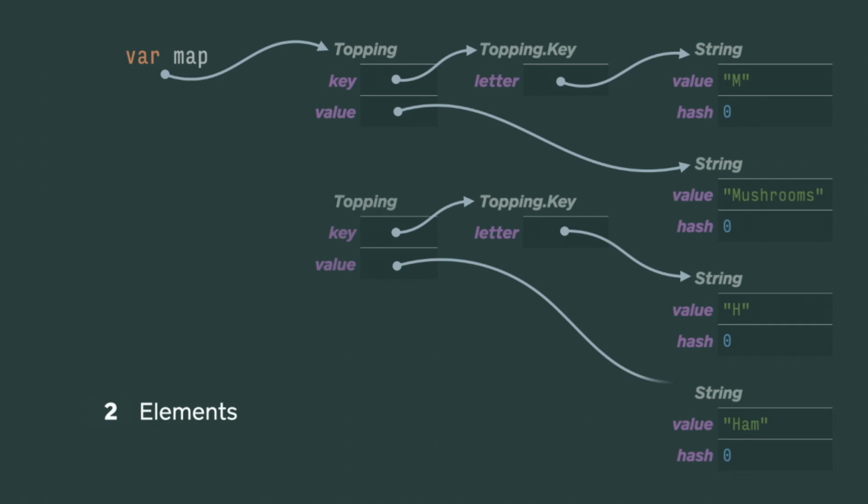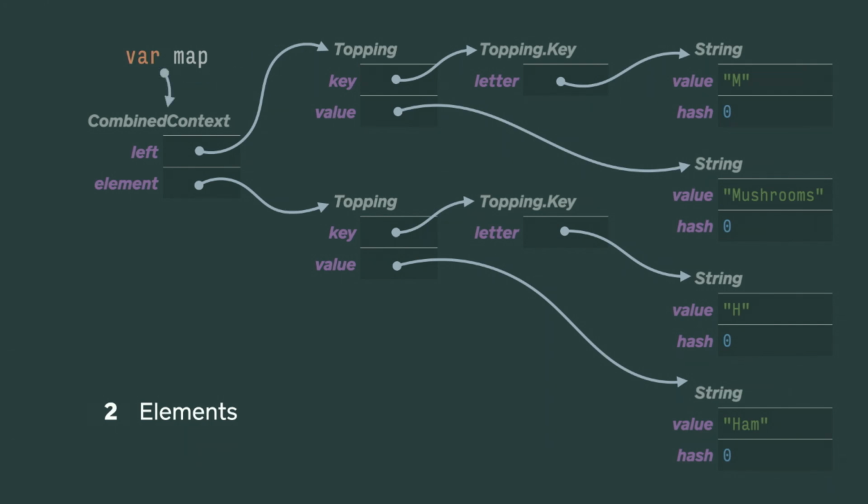I create a key for it and an object for it. This is the actual thing that we're putting in the map. And then when I call the map.plus, this is where the magic happens. It's going to create a combined context, and it's got two properties. Left is everything we've already got, and then element is the new thing that we added. And so now when you put or get on combined context, it can just recursively say, is it in the left side, or is it the element itself?